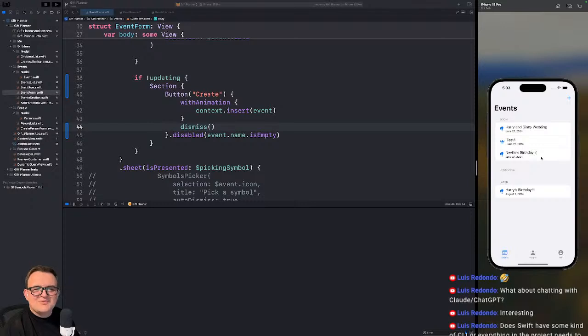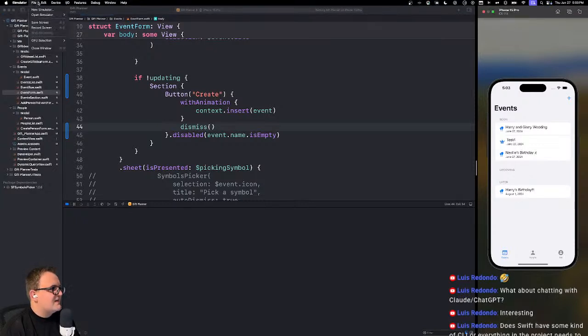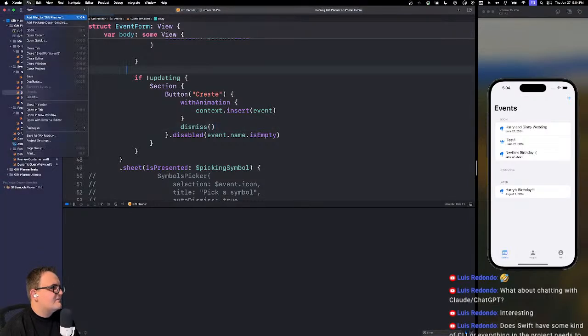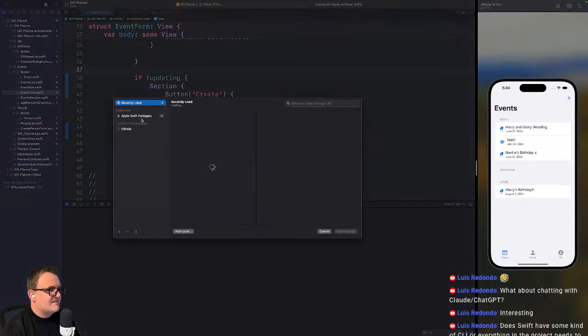Okay, I really want to pick a symbol here. But again, maybe it should just be an emoji. I did see there's an emoji picker thing that you can import. But I feel like I got burned last time. Although it still ran in the simulator just fine. It seemed like it was an issue with my preview. So let's go back here. Add package dependencies.